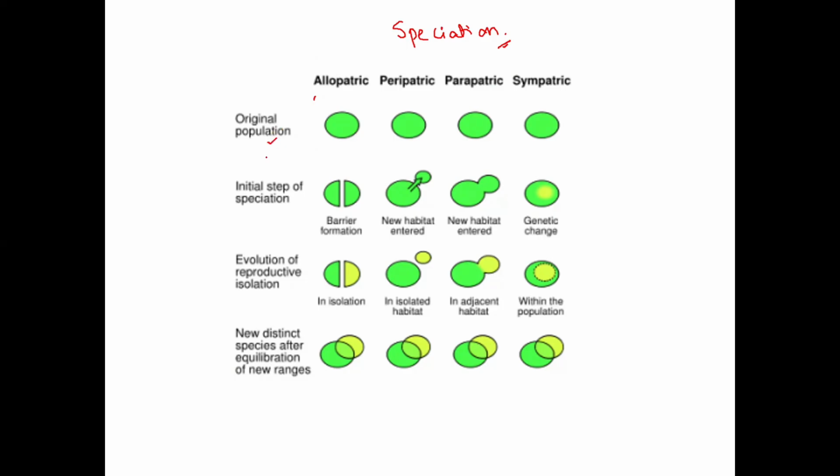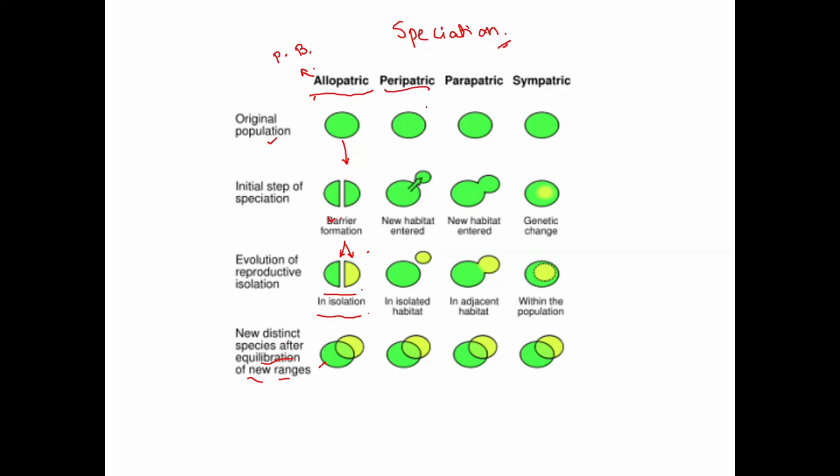Let's start with allopatric. Look, this is the original population. Allopatric speciation happens when a physical barrier is present, like a mountain or river, dividing this single population into two. Over time, due to isolation, these groups evolve independently and become different groups. Look at the color coding, it shows isolation. So new distinct species arise. This is called allopatric.